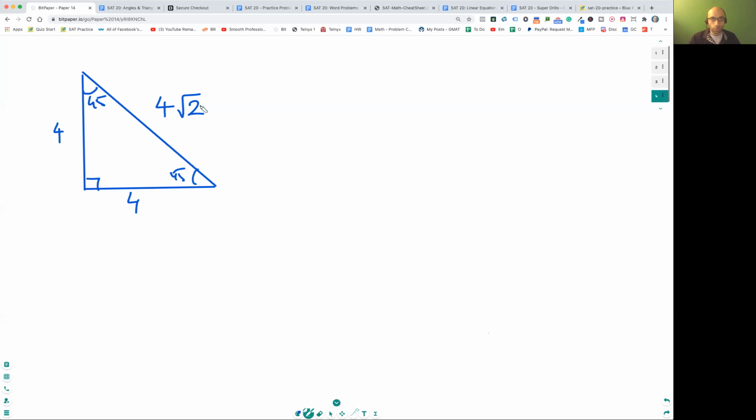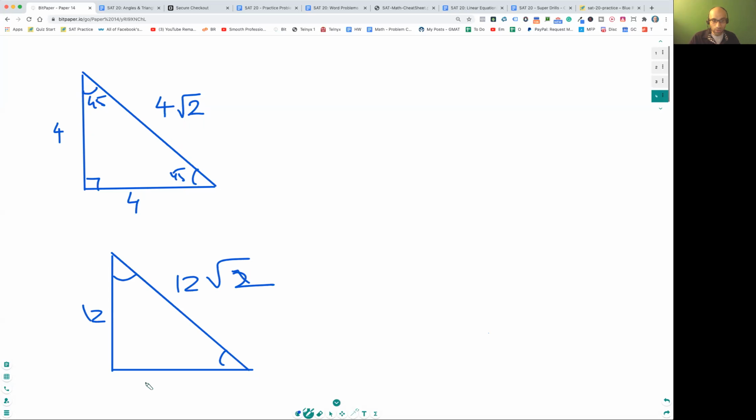Okay, so 4, 4, and 4 rad 2, right? So remember, this is super important for you to solve the problems. I'm just giving you the basics over here, okay? So let's say somebody tells you this is 12 rad 2, and this is 45, 45, 90, right? You should be able to do the reverse as well. Then this guy is 12, and this is 12. Okay, just memorize these ideas. Super important for you to understand.